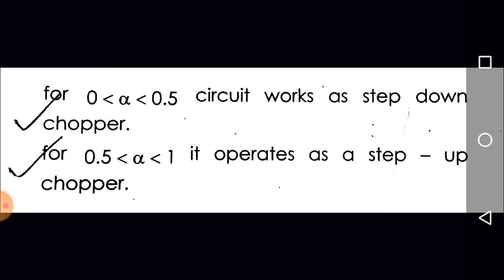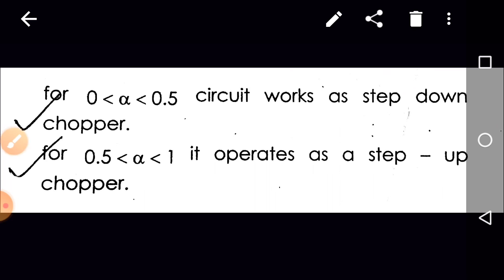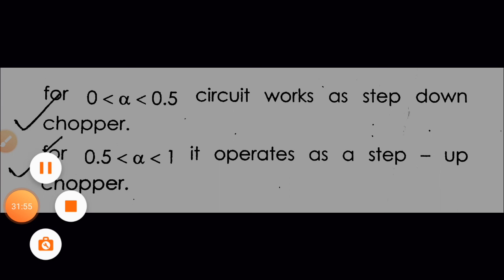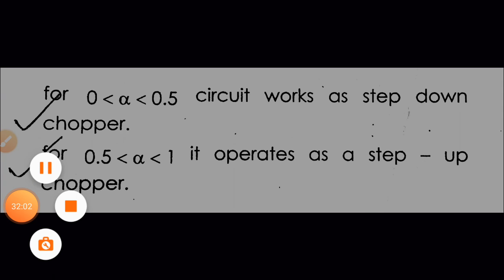Are you getting the point? So this is about the step up, step down chopper. A single circuitry can be operated as a step up chopper as well as a step down chopper. It is also known as a buck boost converter. So this is about the DC to DC converter. Okay, thank you, thanks for watching.